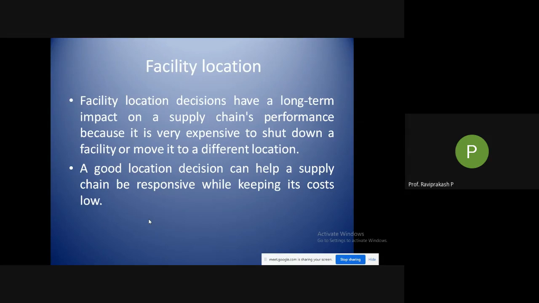As I told you, in the market it would be very expensive. For example, take the example of Dalgam only. If you want to have a facility in RPD, RPD cross, it is almost the center. On the right side you can be towards our college, or on the left side it could be where we are entering into the main city center, or the other side of the city.